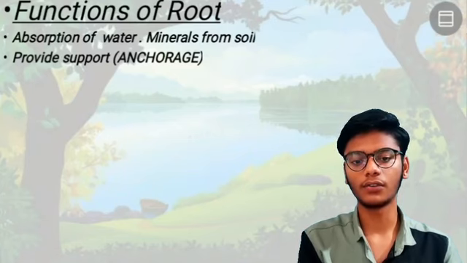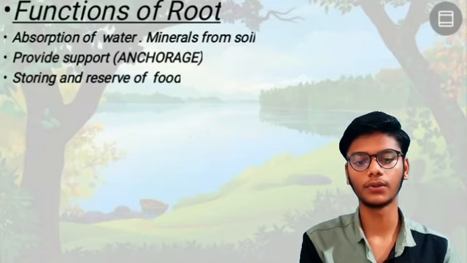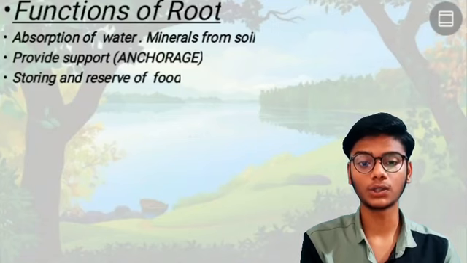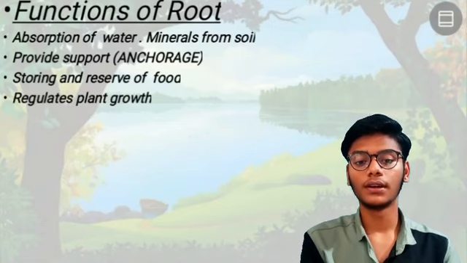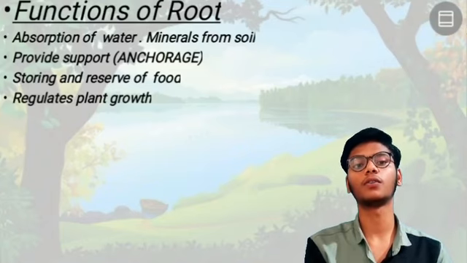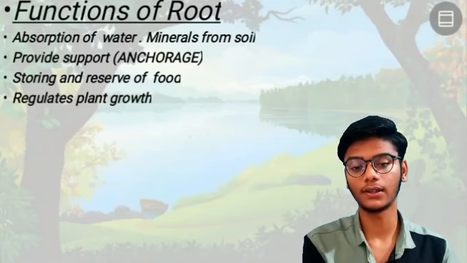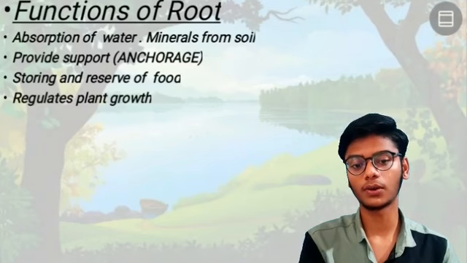Storing and reserving of food; we will see this in modification of roots, where the root gets modified and starts storing food. Regulate the plant's growth: it supplies good food, minerals and water for the plants, and it helps the growth of the plant. So 4 points you have to remember.